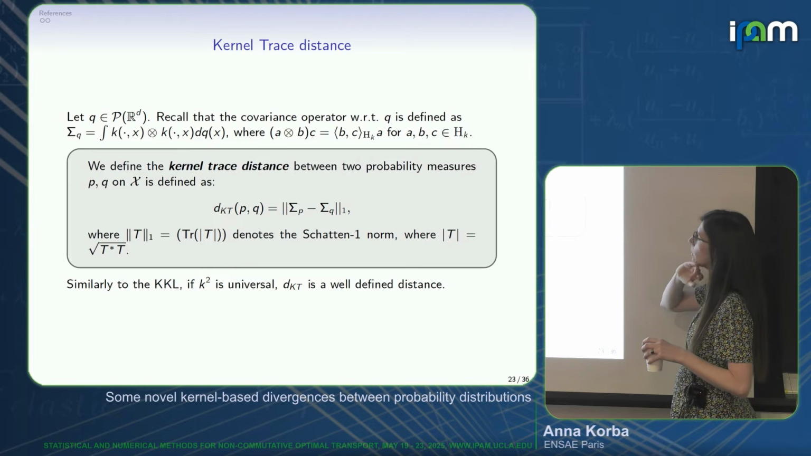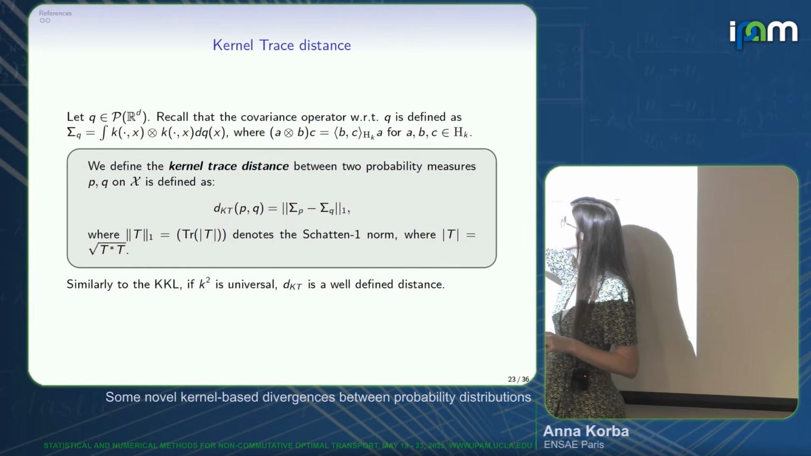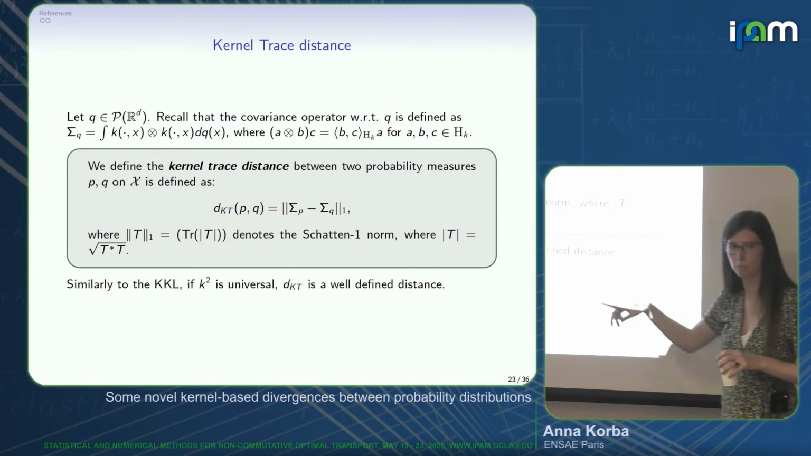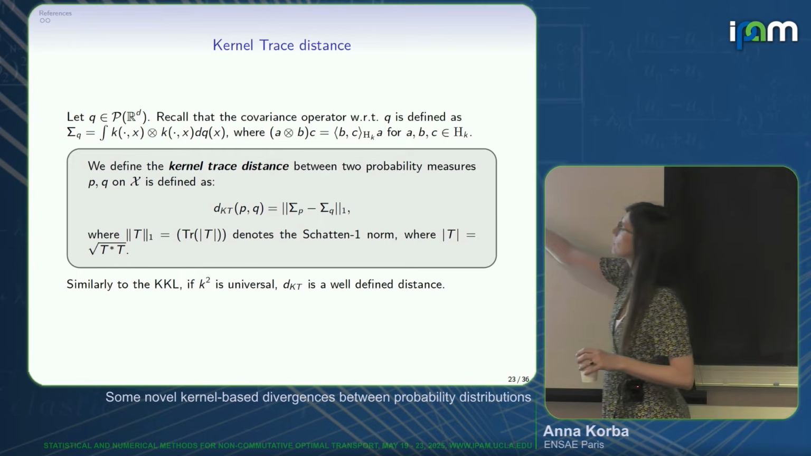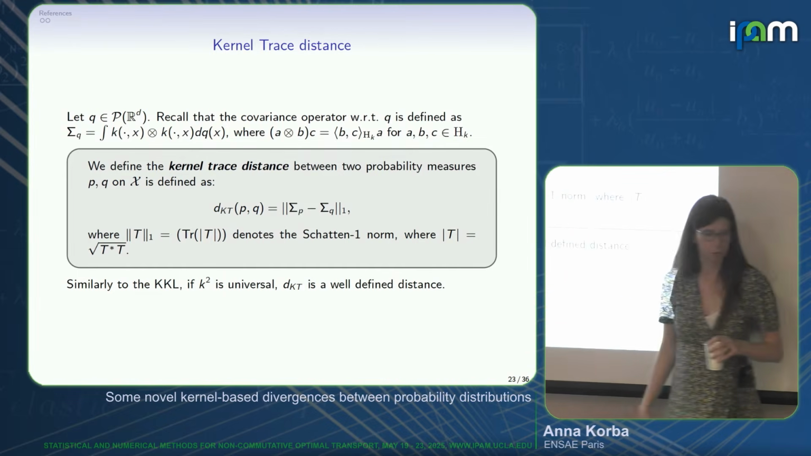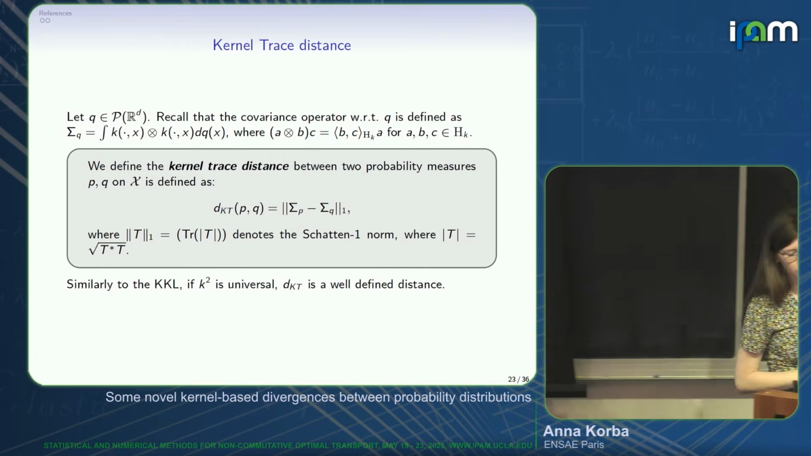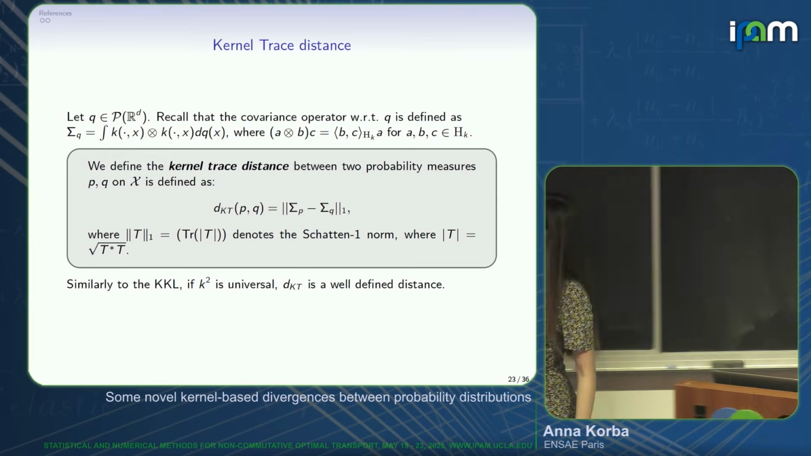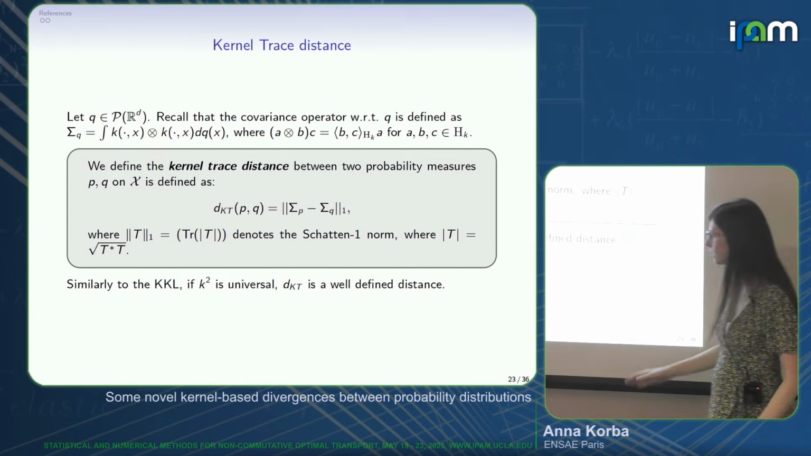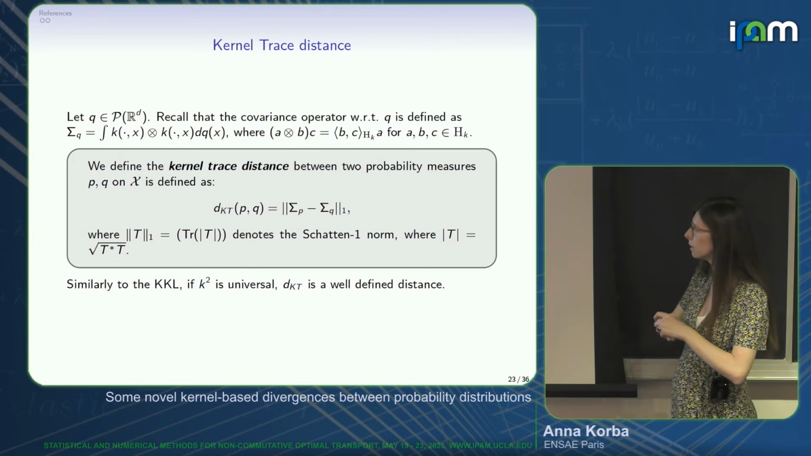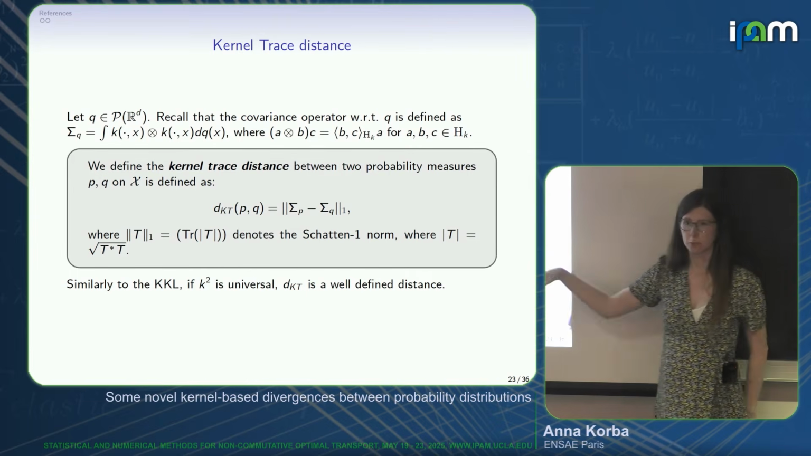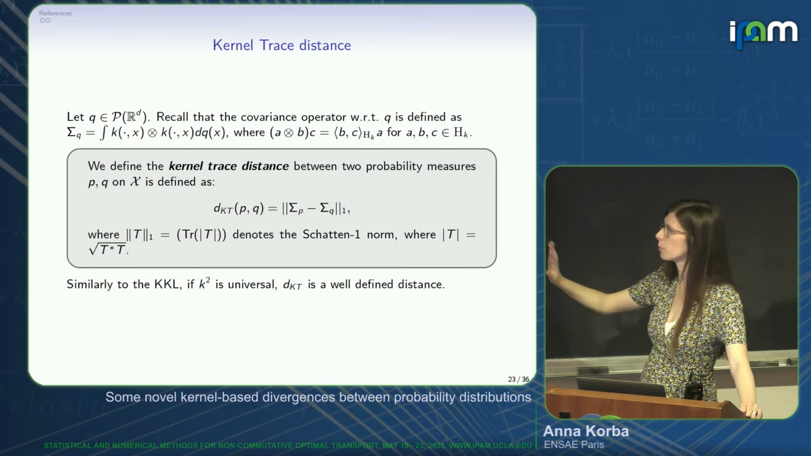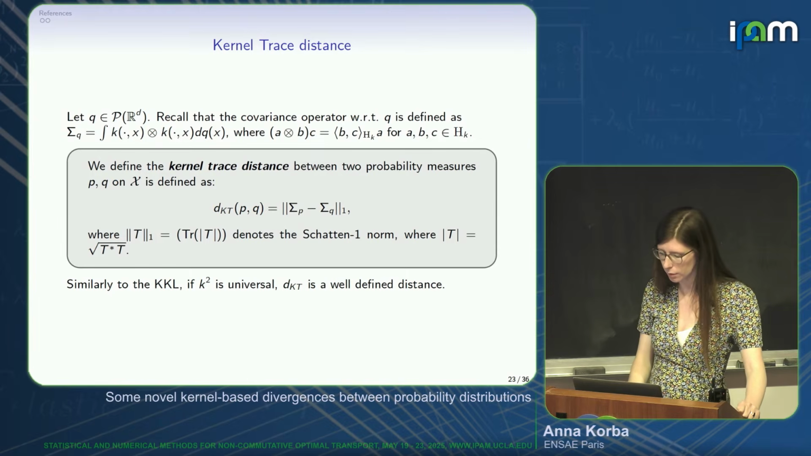We called it the kernel trace distance. Basically, what we look at is a Schatten-1 norm between sigma P and sigma Q. So I recall this definition: this is the square root of the adjoint of T times T. And similarly, sorry, I should have written k-square characteristic, but universality is one of the sufficient conditions for that. It's a well-defined distance if the mapping sigma P is injective from P to this space of operators.